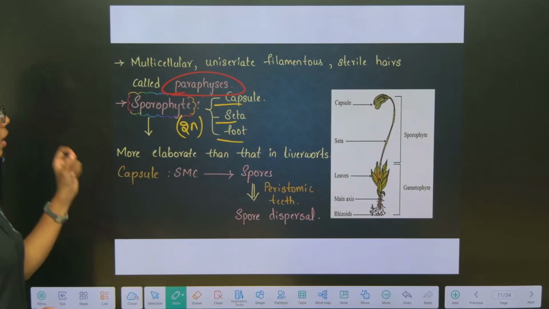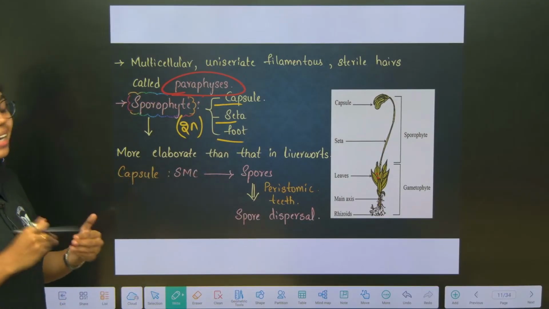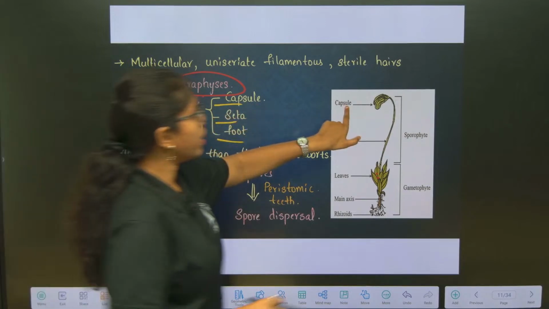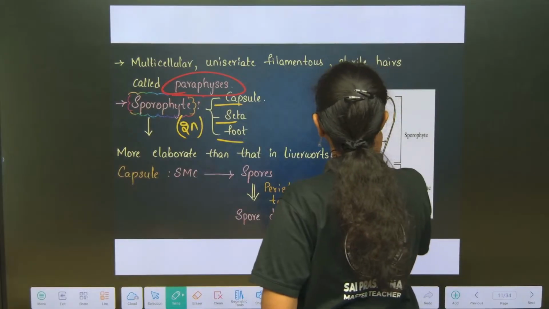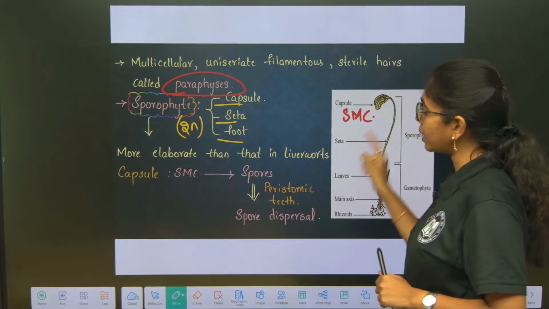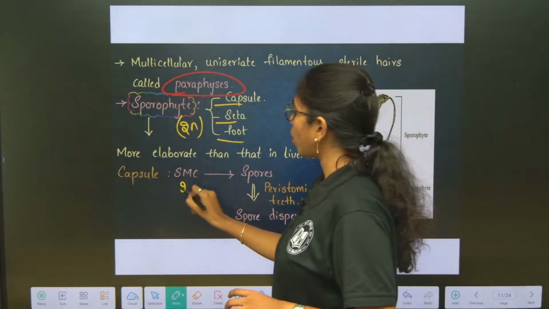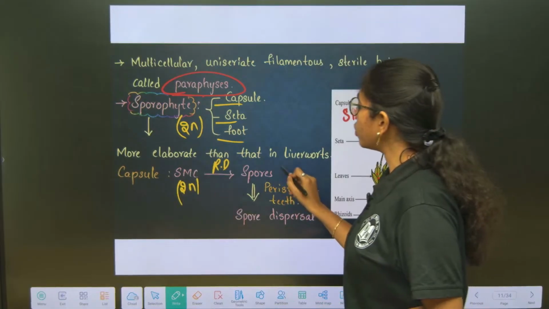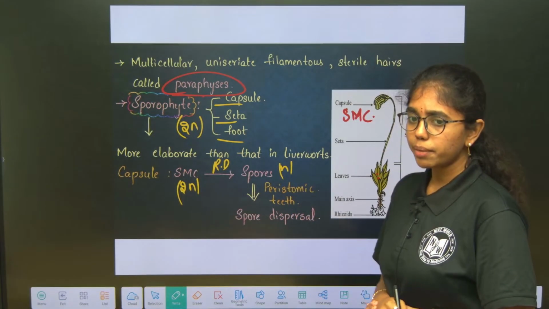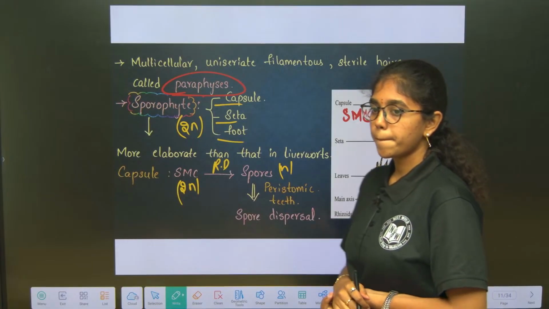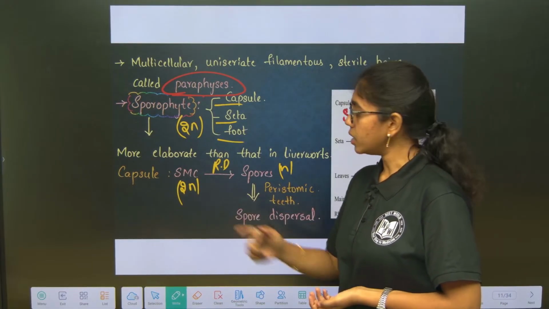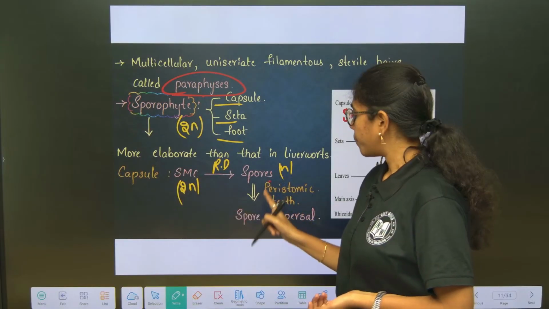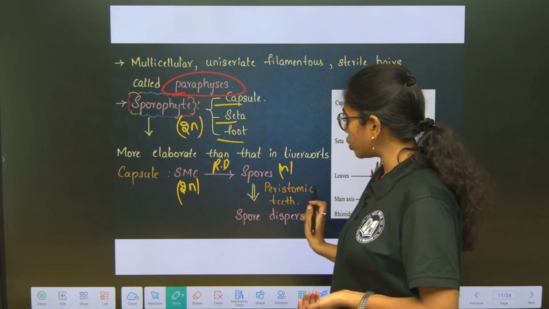The sporophyte in mosses is more elaborate than that of liverworts. The capsule here will contain what? Spore mother cells. Spore mother cells are diploid here in the capsule. They undergo reductional division or meiosis and produce 4 haploid spores. So, what is the meiocyte and meiospore? Meiocyte is the spore mother cell which is in the capsule. Meiospores are spores.